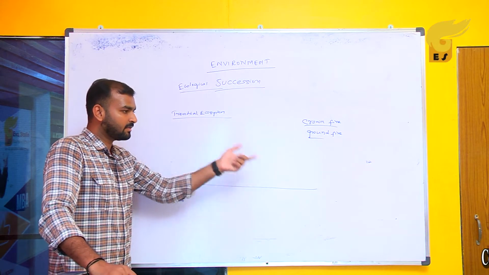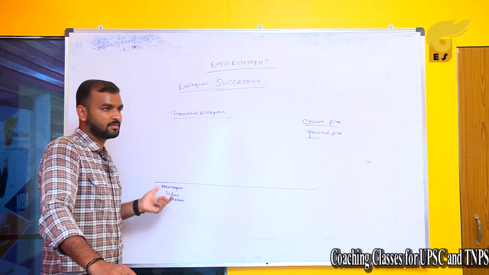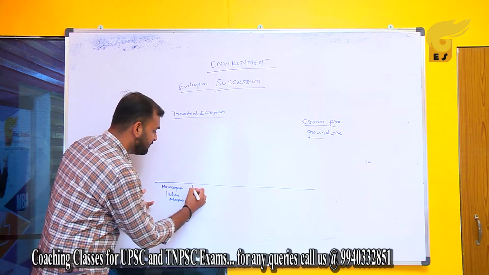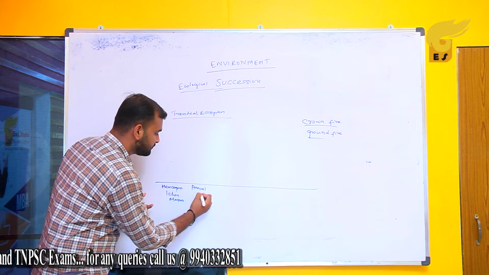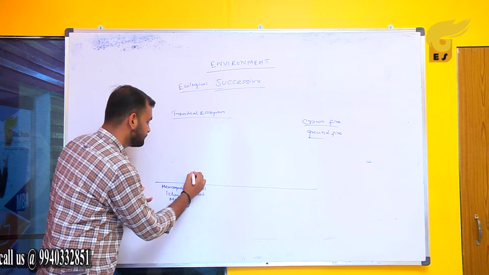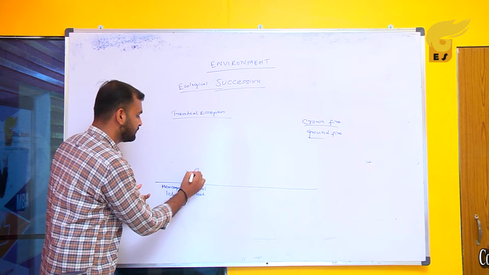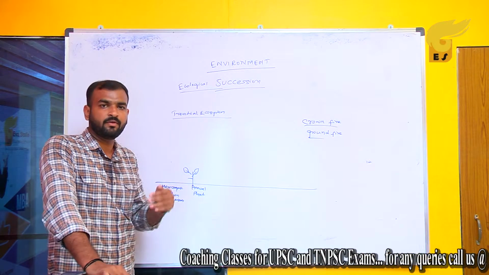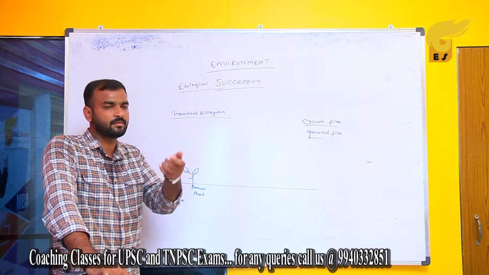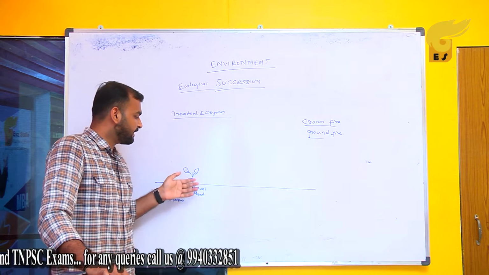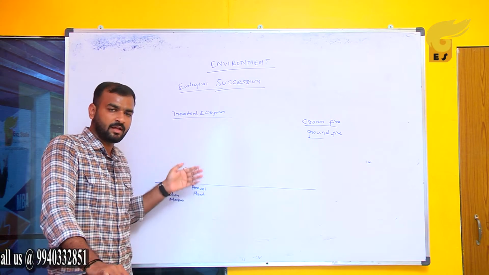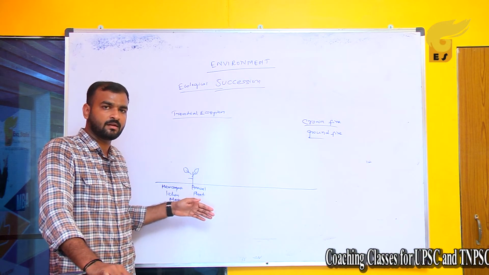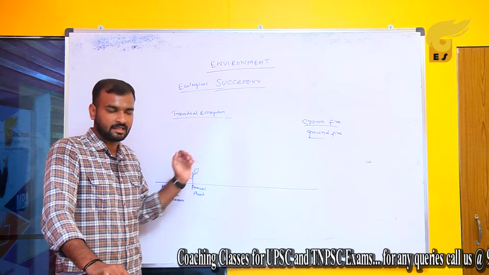So when there is a barren land, the first community will be of lichens and mosses, and over a period of time it will develop into annual plants. Plants whose survival period is very limited, say for example 3 months, 4 months or 1 year. Once their lifetime is over, they decay and decompose, and the sediments remain in the soil, and it will act as nutrients for other species.